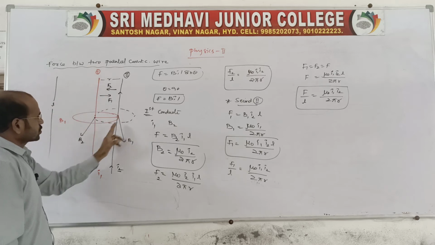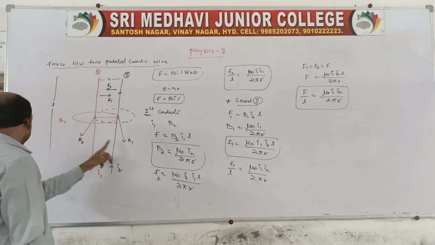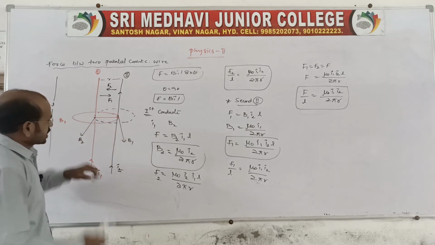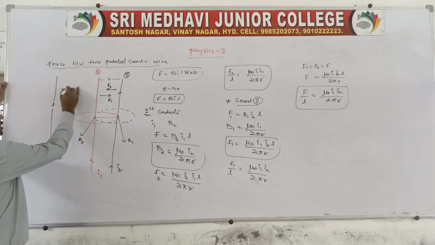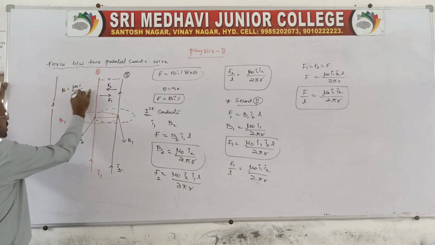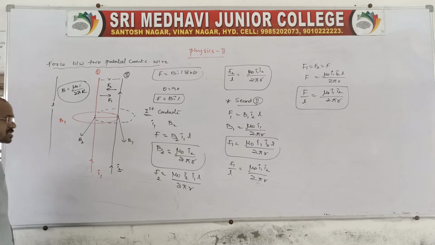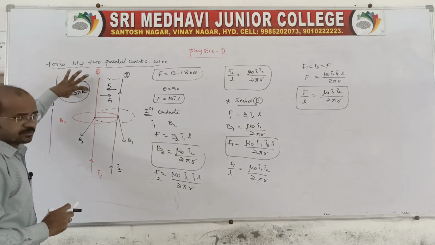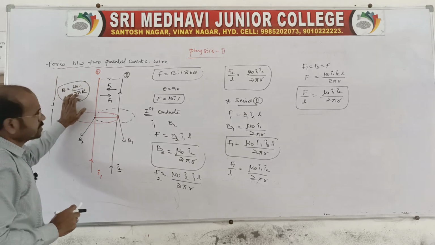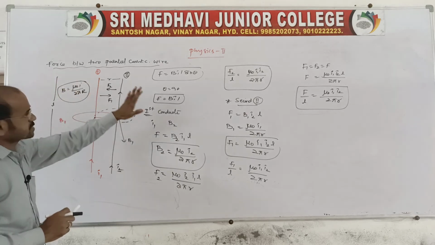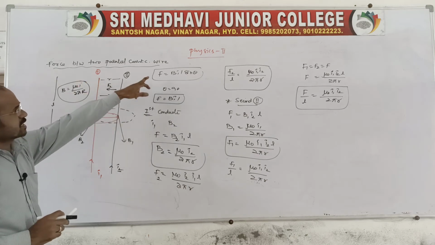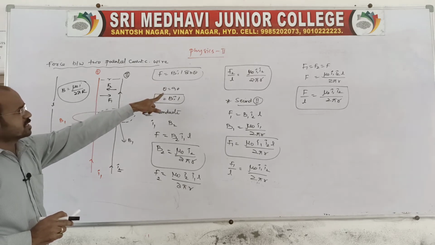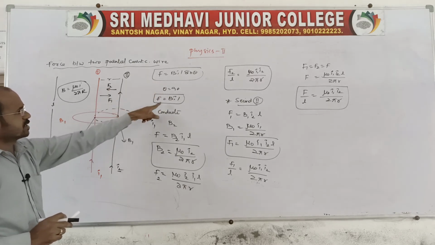And here a tangent is drawn at any point, representing the magnetic induction. For a current carrying conductor, according to Ampere's circuital law, B is equal to mu naught I by 2 pi r. Using that expression, and we also know that a current carrying conductor experiences a force F equal to BIL sin theta. Theta is maximum at 90, when both are perpendicular, so F is BIL.